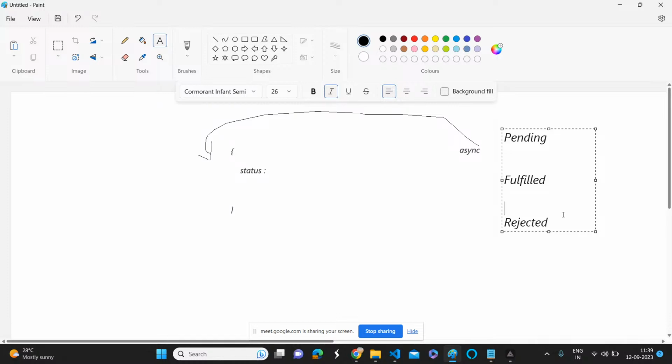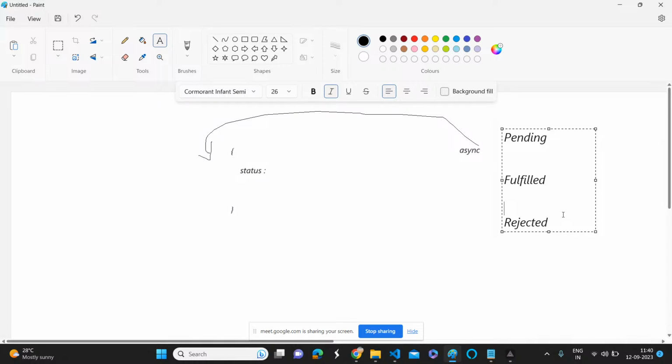And rejected means it is not completed. There is an error, something went wrong on the server, or something happened; rejected means we got the negative result. For any asynchronous call, this is the possibility, right? Maybe it still needs to get some data, or still needs to hit the server, still needs to get the response. In that situation, the asynchronous call status will be the pending state.